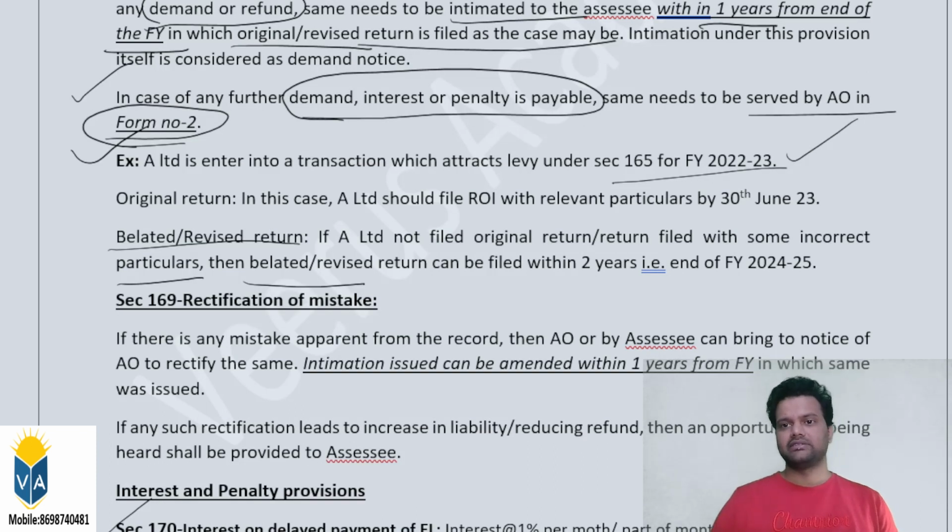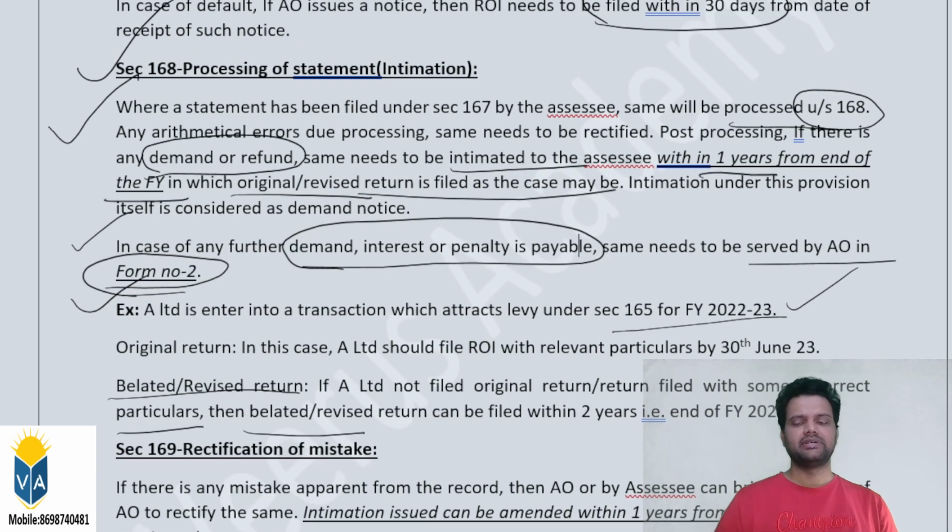In summary, what is section 168? Section 168 is very simple. It only says that the assessing officer needs to give the intimation about the additional demand or refund, if any, to the assessee within 1 year from the end of the financial year in which the return is filed. The return can be an original return or a revised return. The timeline will start with the respective one, as the case may be. If any additional interest or demand is payable, then he will issue the same under form number 2. That is what section 168 is about.